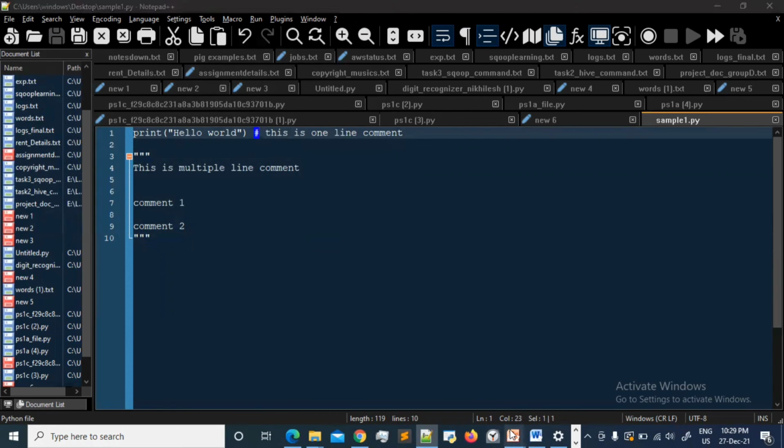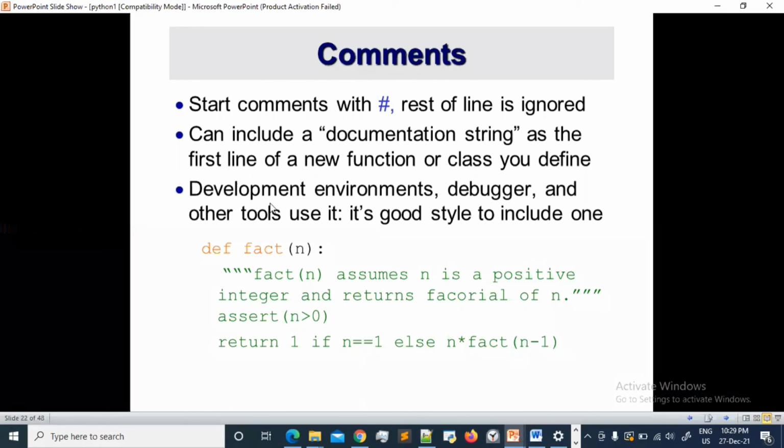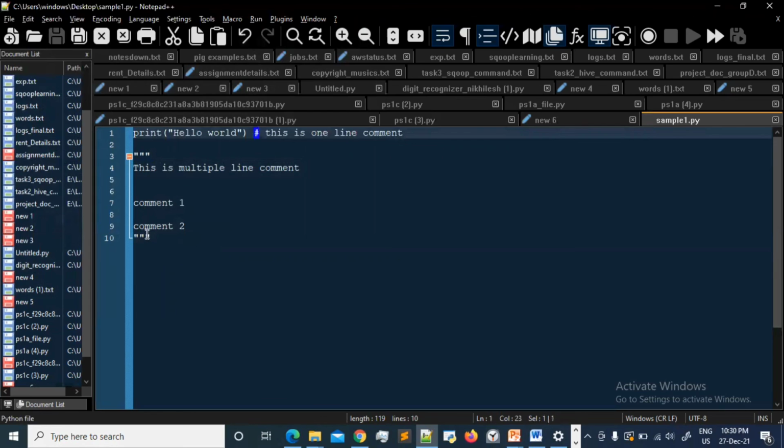So those are called comments, and they are required because they are for understanding purposes when you revisit your code after a few days. So a comment is a hash and this one.